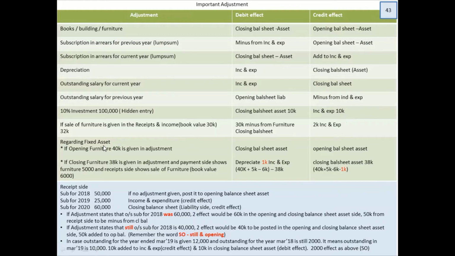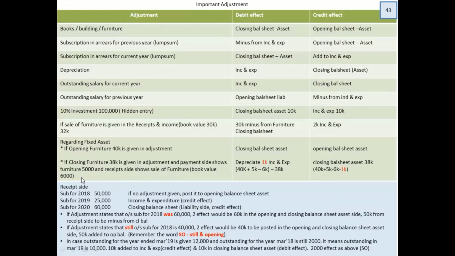Now let's look into this part. If opening furniture of 40K is given in the adjustment, this is something which we discussed over here. Any assets given in the adjustment should be posted in the opening and closing balance sheet. Now, if the closing furniture is 38K given in the adjustment, and the payment side of furniture shows 5,000, and receipts shows 6,000, this is something which we have to understand.